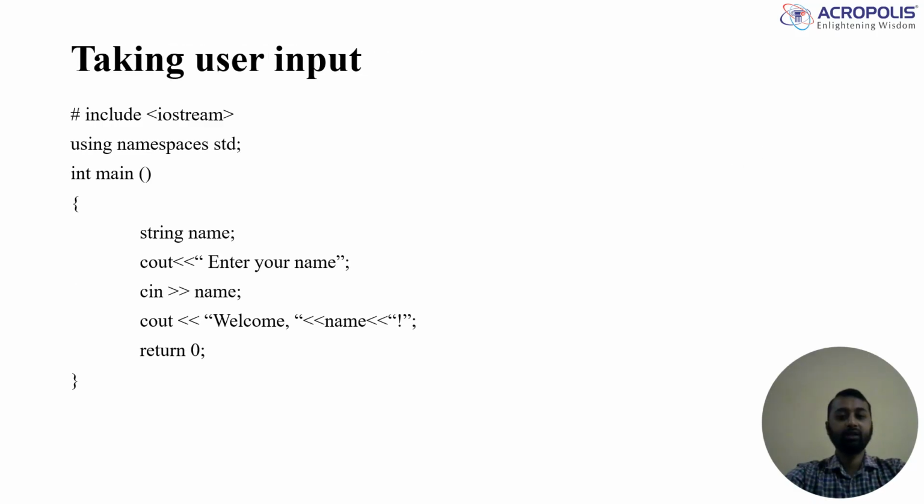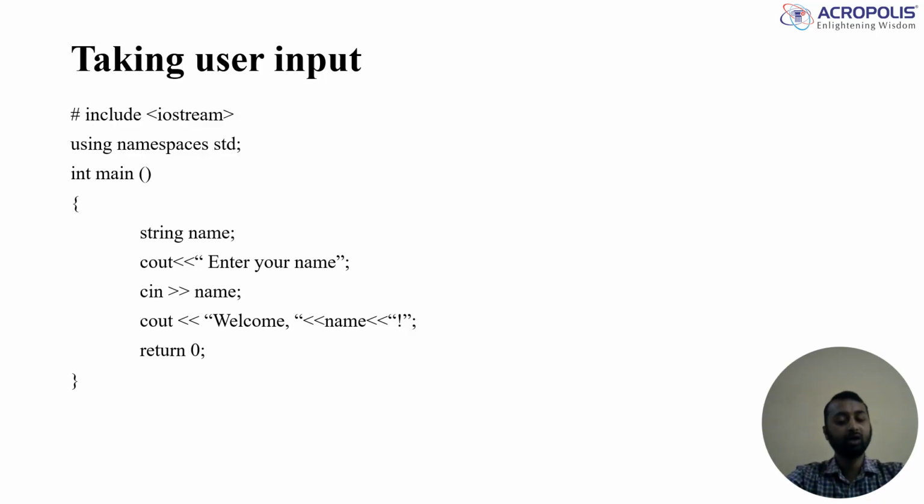Now, taking user input. Let's personalize our program. Here we declare a variable called name, use cin to get the user's input and then display a greeting. You just create an interactive program. This is how user input and output work in C++. So let's start.